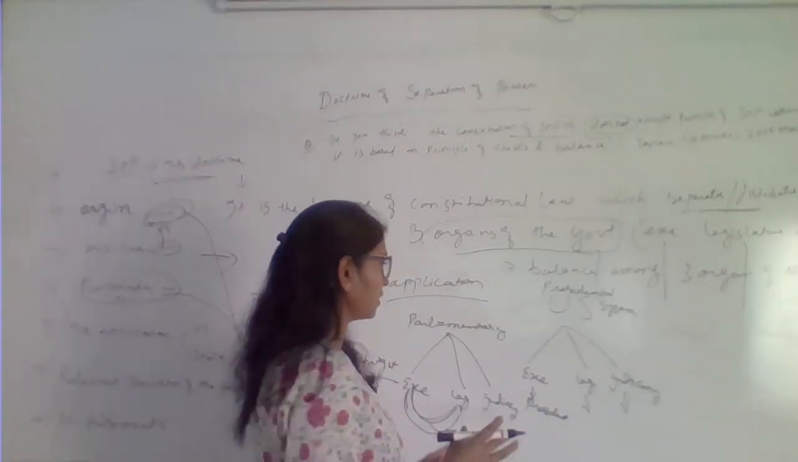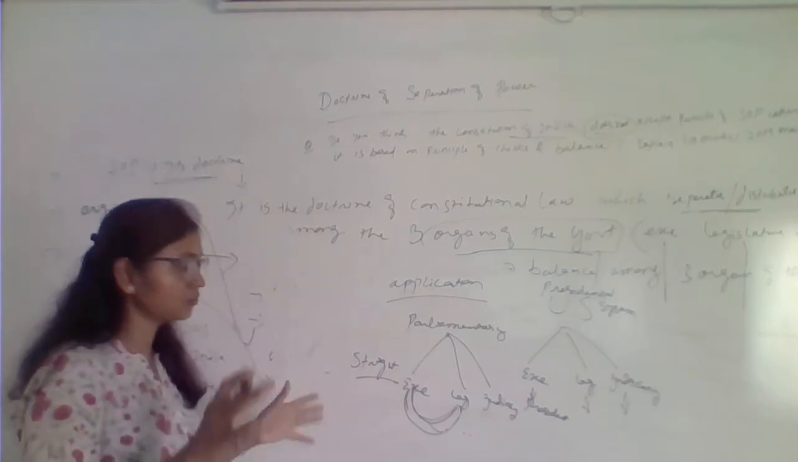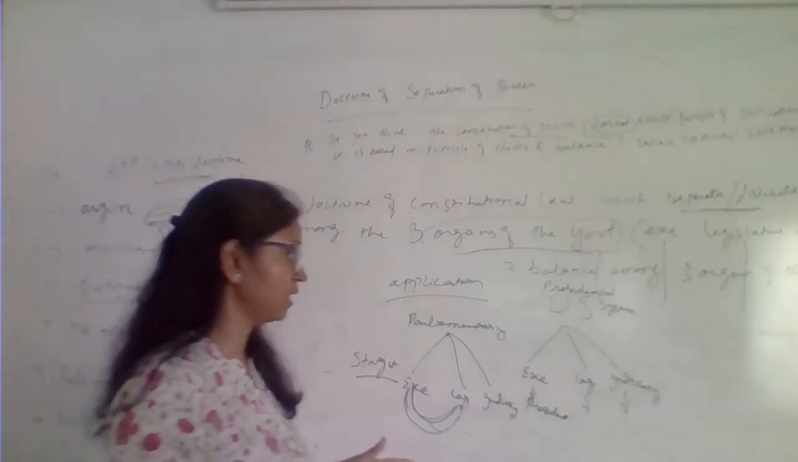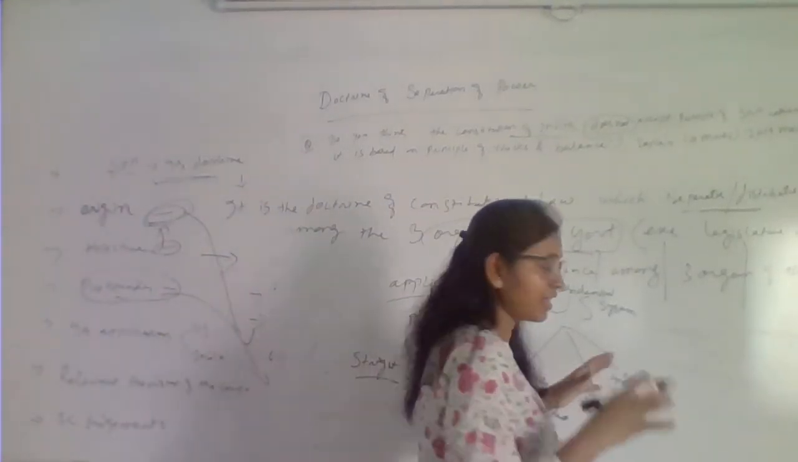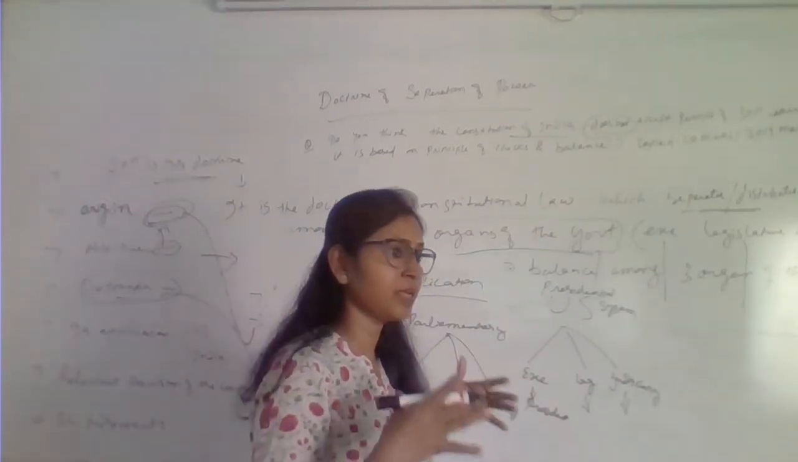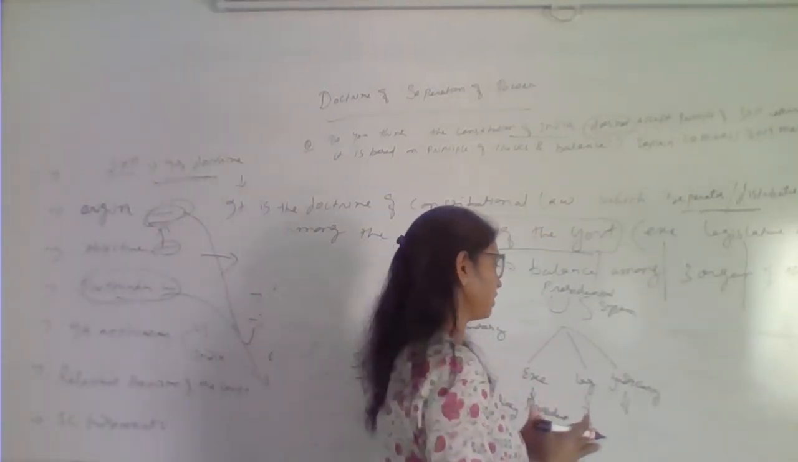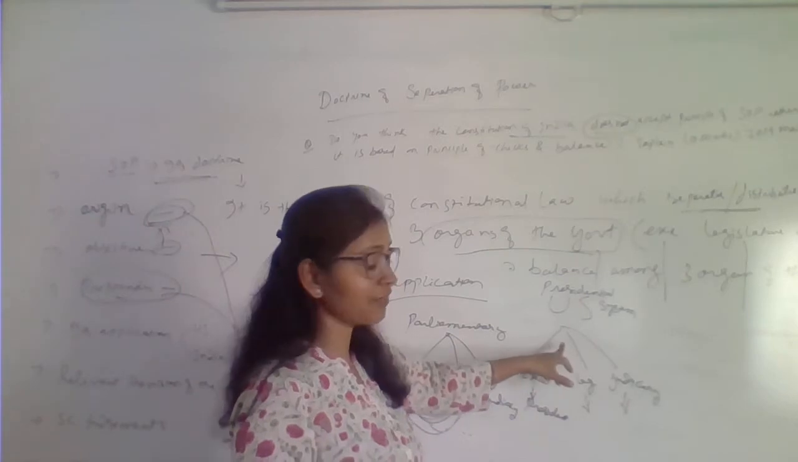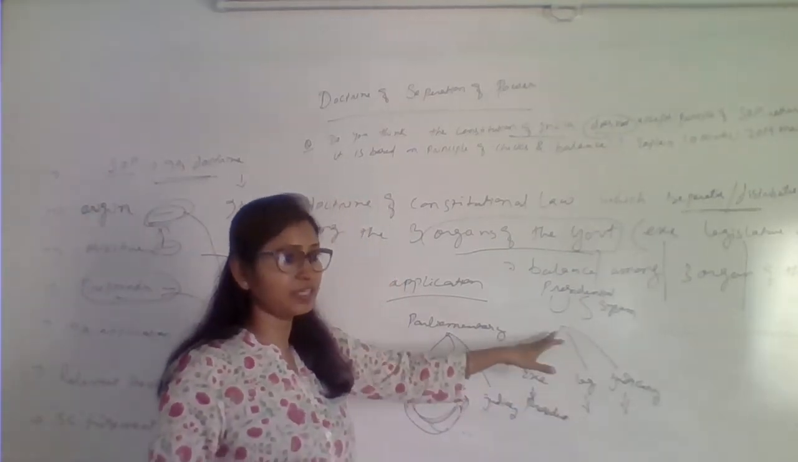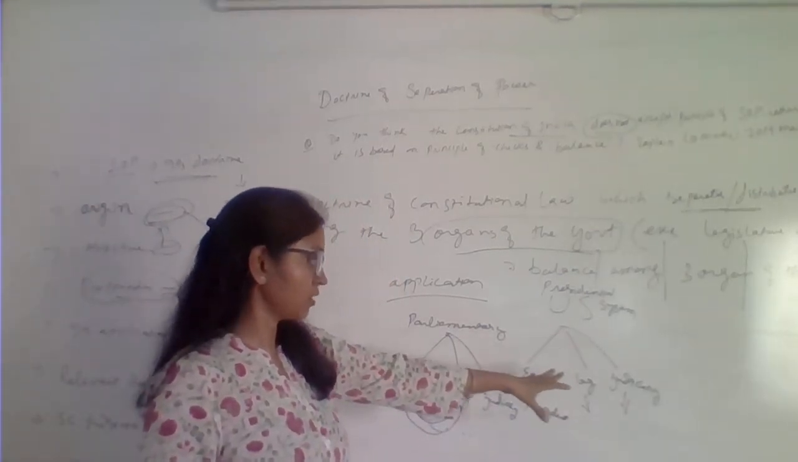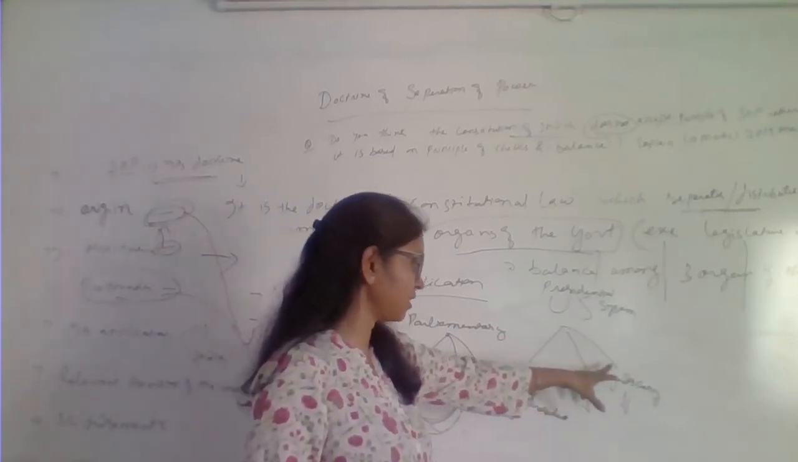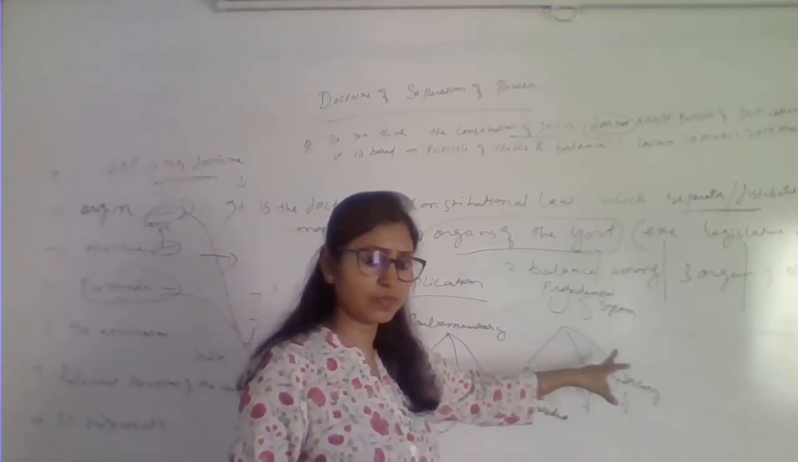Now we'll see how they control each other. Even in the US, there is no theoretical separation of power like a watertight compartment, because if that happened, it would be really difficult to work, as all these three organs have to work in close coordination with each other.